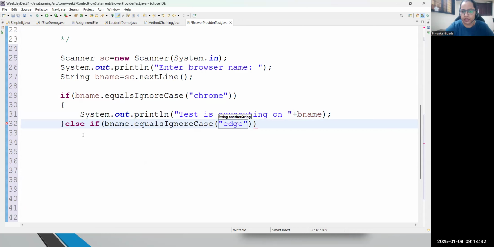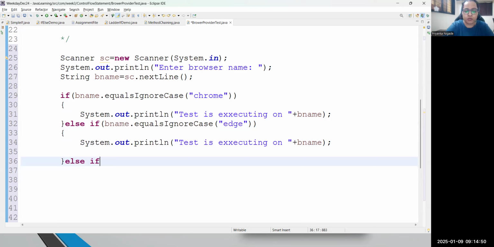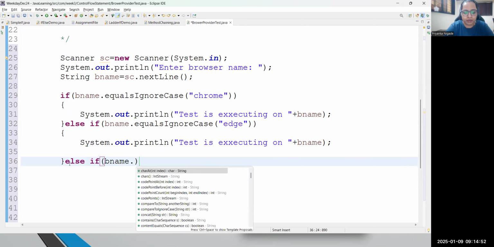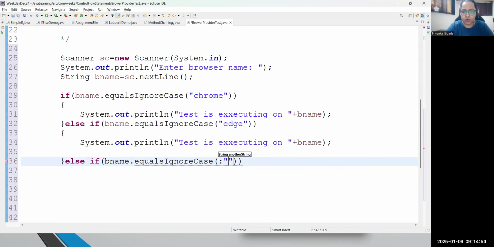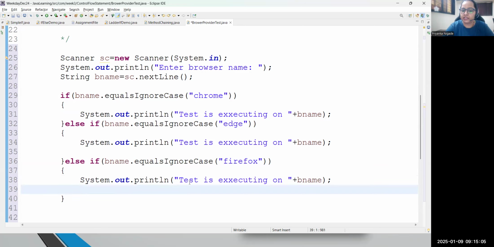Then again I should get the result that the test case is executing on that Edge browser, whatever browser it is. Else I will put one more condition: if bname equalsIgnoreCase, let's say, Firefox. If it matches Firefox, I should have a result that the test is executing on that particular browser. Clear?